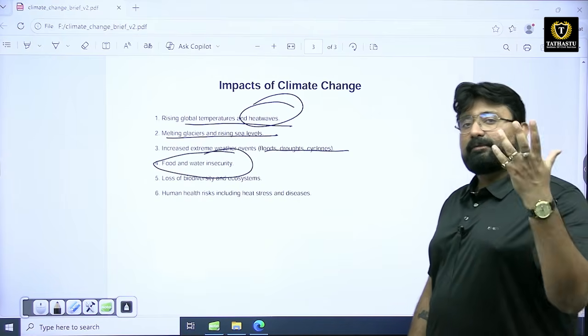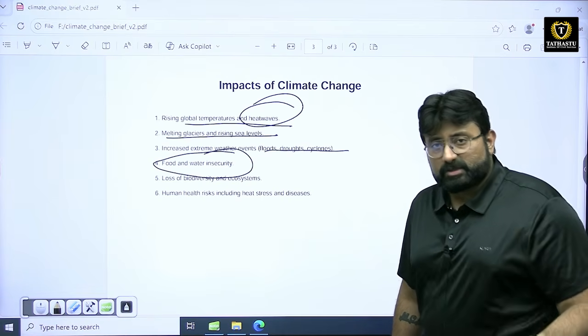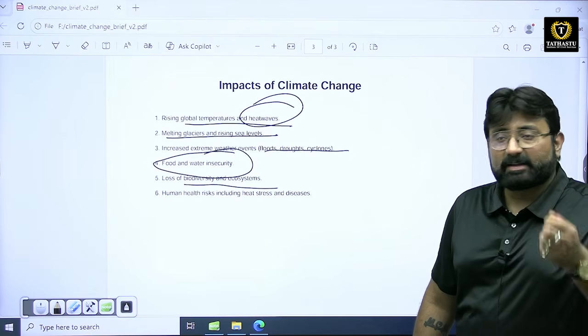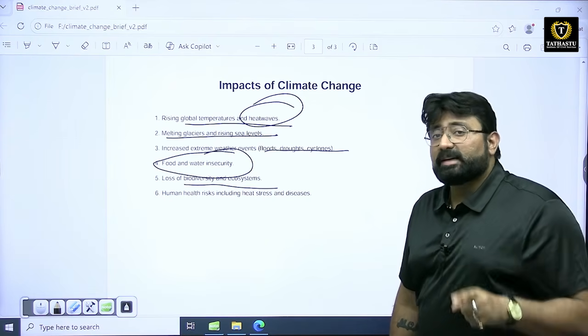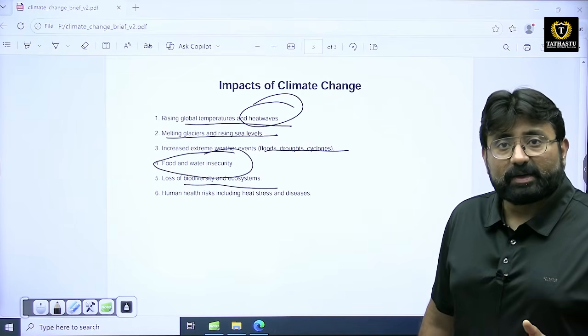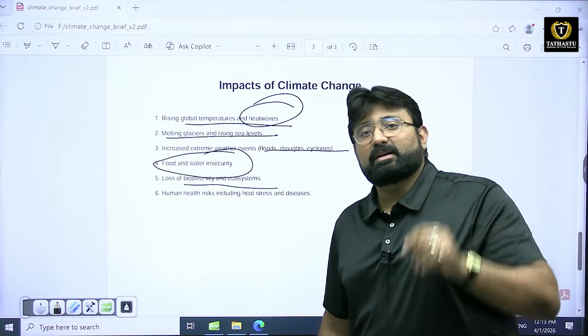We humans are well equipped to deal with such temperature changes since we can stay indoors, etc. But other species are not so well equipped, and that is why the loss of biodiversity is also taking place. And due to the rising temperatures, the prevalence of microorganisms is also increasing, and due to that, diseases are constantly increasing in the world.